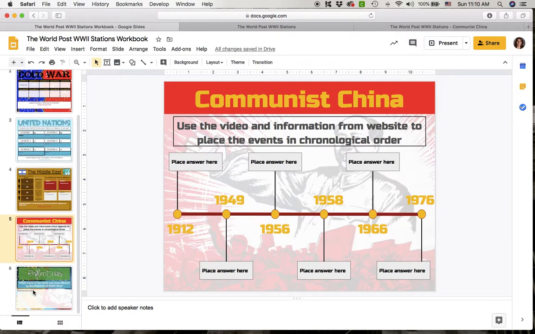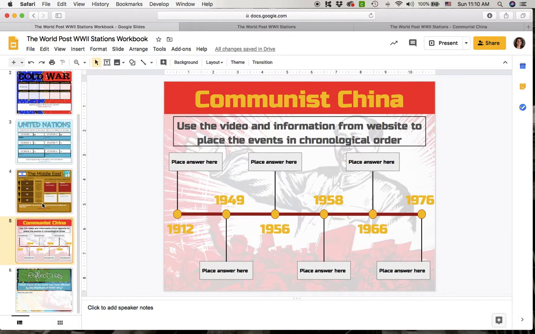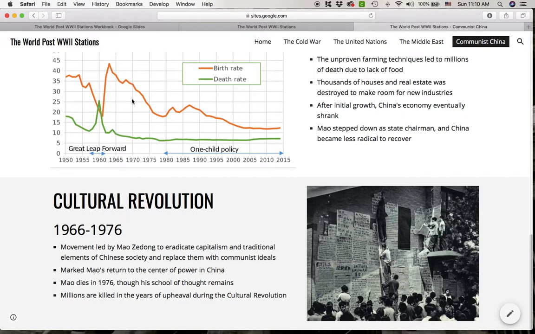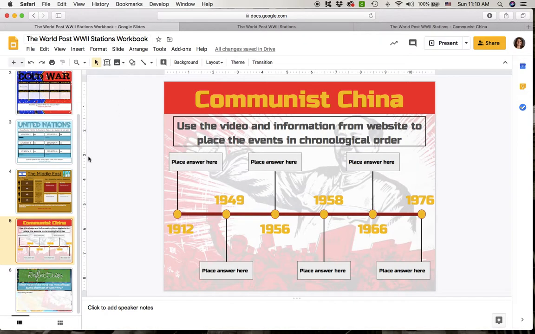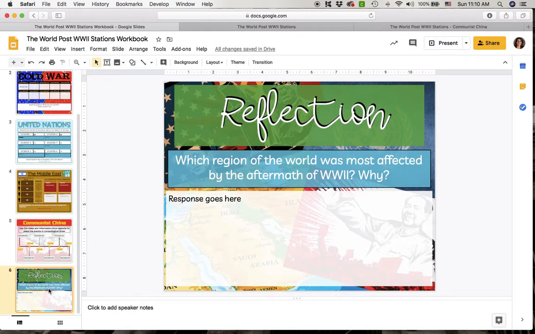After you've completed all 4 stations, you notice all of the resources you need are in this website over here. After you've completed all 4 stations, you have a reflection here: which region of the world was most affected by the aftermath of World War II and why. So just a couple sentence reflection talking about which region was most affected. So yep, that's what you guys are doing this week.